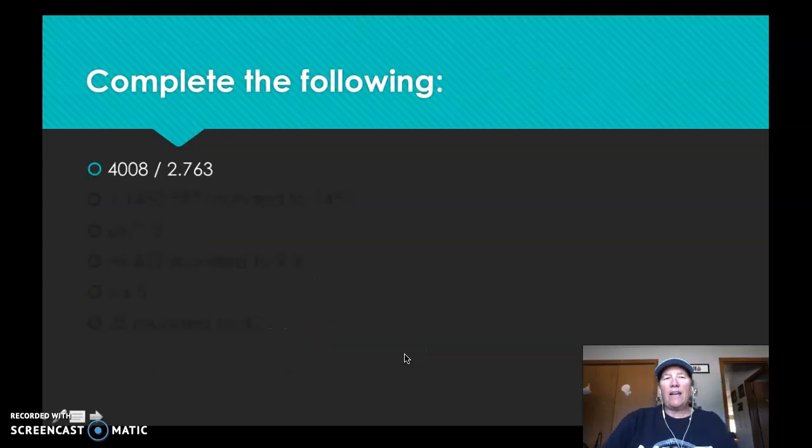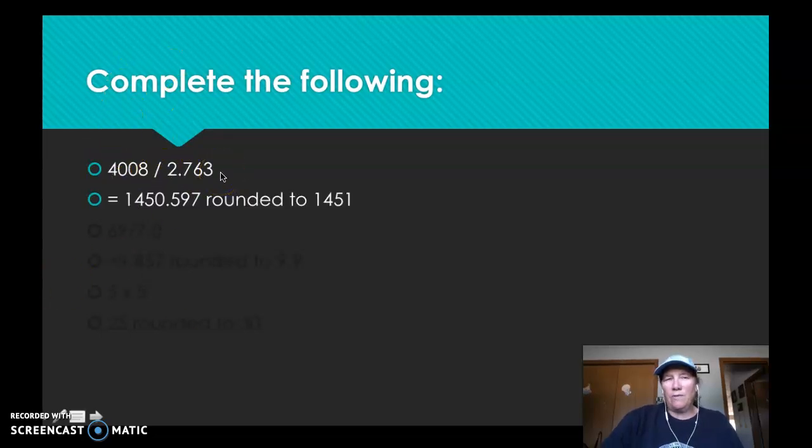Okay, dividing is the same deal. 4 significant figures, 4 significant figures. Well, when I divide, I get this number. Can only have 4 significant figures, so 1451. Okay. And again, the reason why we do this is if you're going to take measurements and do calculations, you have to make sure your answer isn't more accurate than the measurement that you took. So that's why it's important to round when you do calculations with measurements.